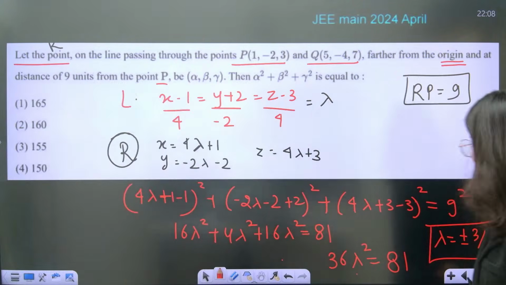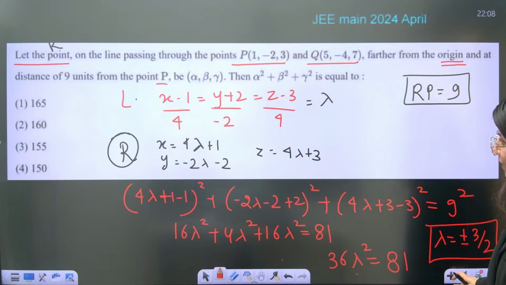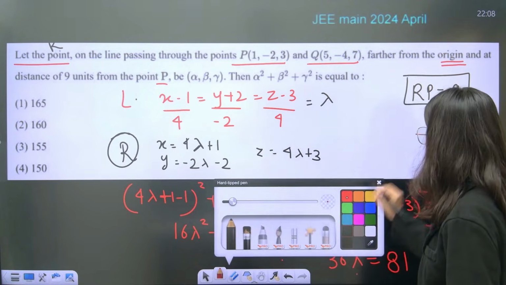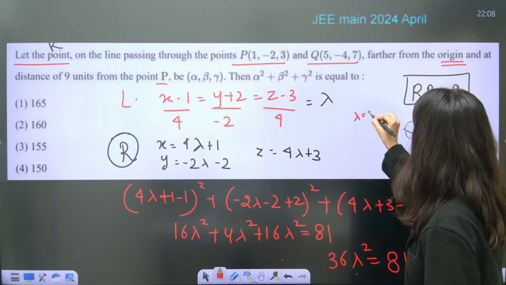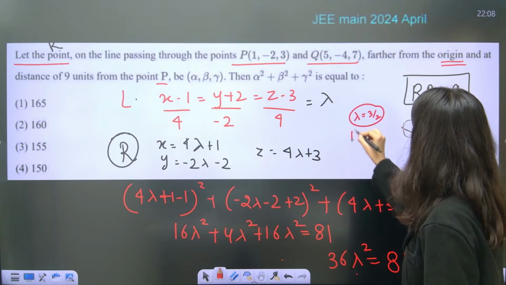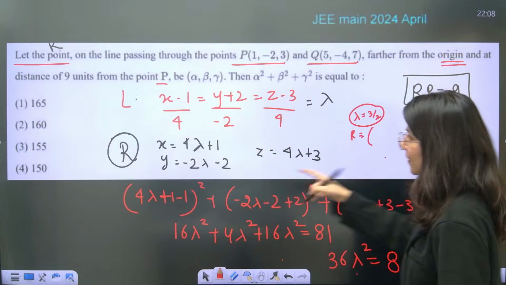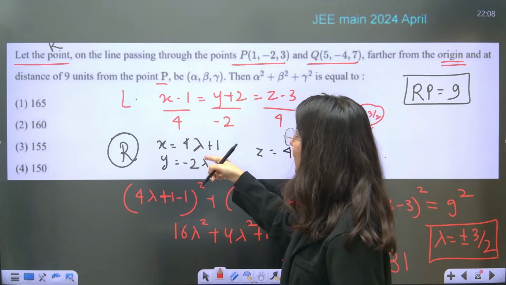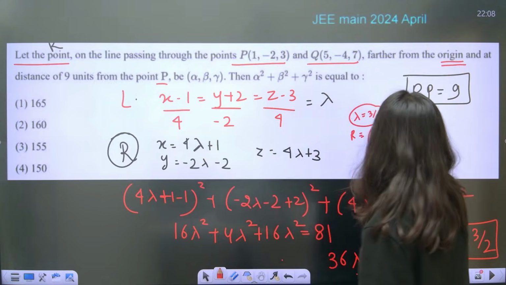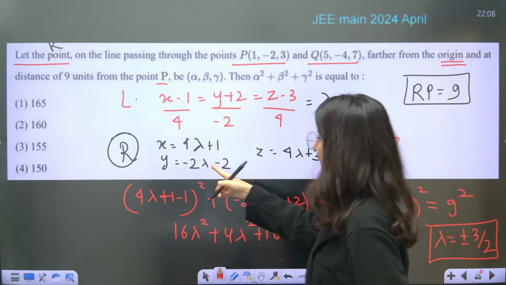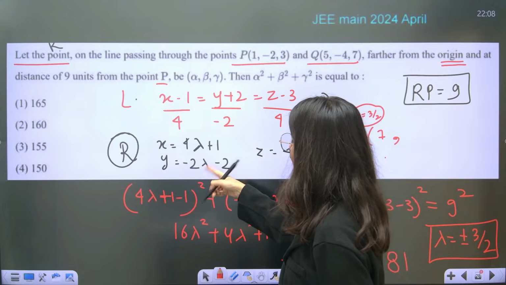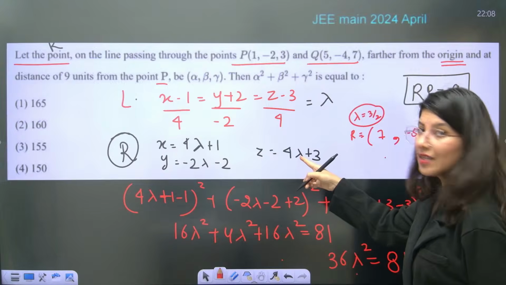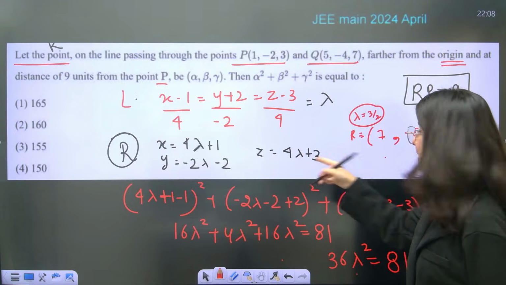Okay, so if lambda is 3 by 2, then what to do? Lambda equals 3 by 2, understand? So your point R will be, tell me, lambda is 3 by 2, so 3 twos are 6 plus 1, 7, comma. Lambda is again 3 by 2 here, the 2s cancel, minus 3 minus 2, so minus 5. Lambda is 3 by 2, so 3 sixes are 6 plus 3, 9.